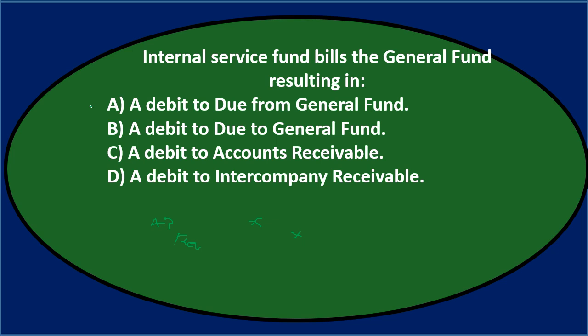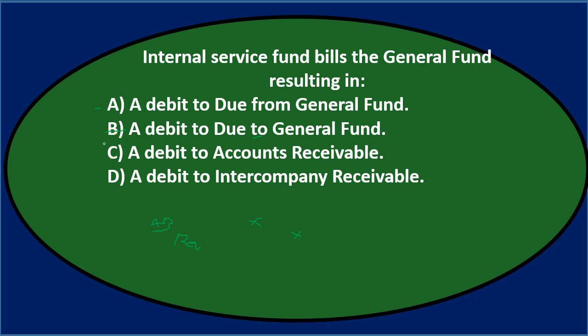And then A says a debit to due from general fund. Well, that sounds AR kind of type-ish. So I would think that sounds somewhat reasonable. B says, so I'll keep that one, B's for now. B says a debit to the due to the general fund. Now that's going the wrong way because you would think that would be like a payable. That sounds similar to a payable. We need something similar to a receivable. So that doesn't seem right.